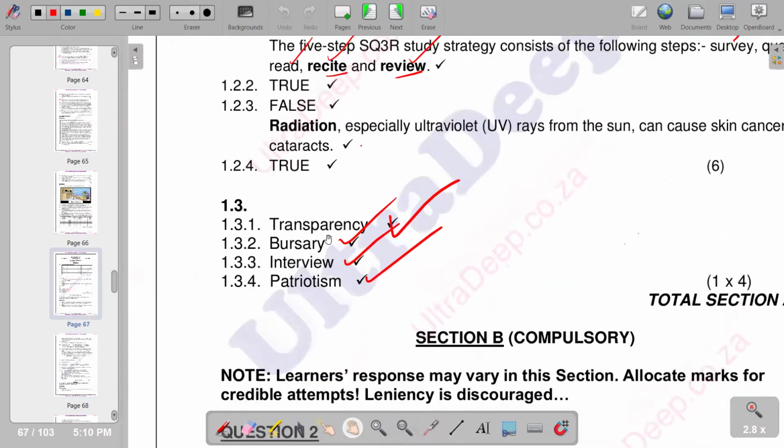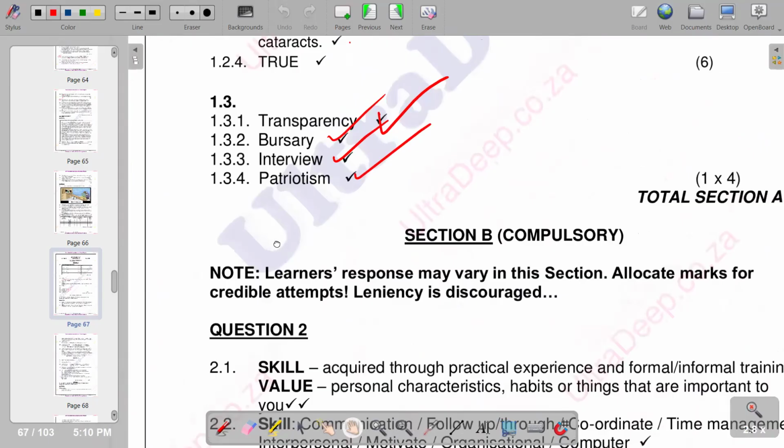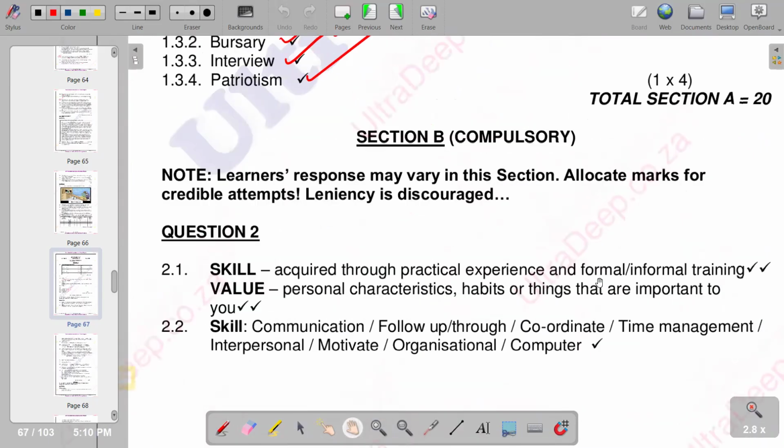So with that, you'd see that a skill is acquired through practical experience and formal or informal training. So that is a skill. Then a value, we are saying, is personal characteristics, habits, or things that are important to you. So we can see the difference that exists between a skill and a value.